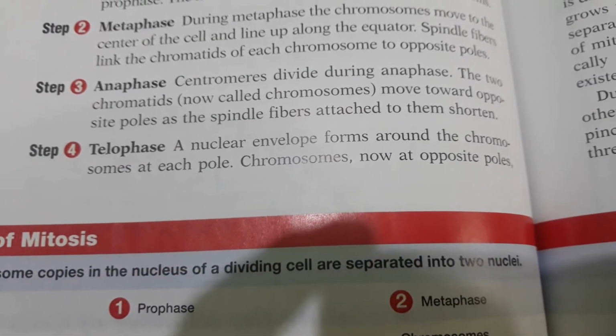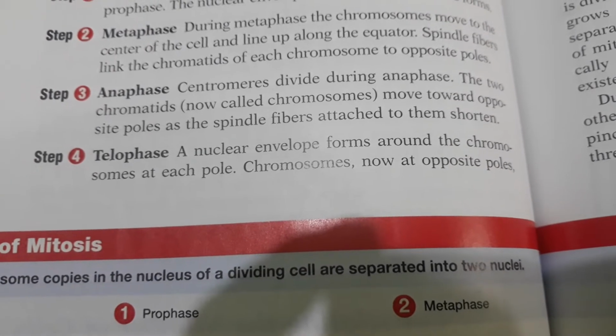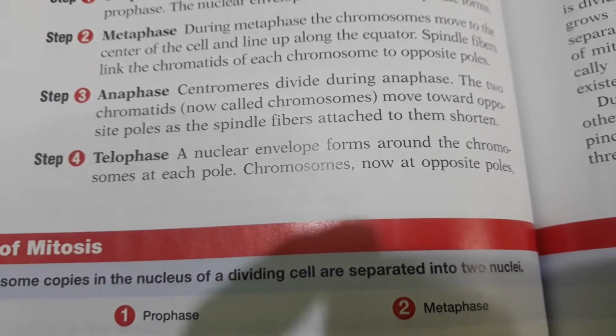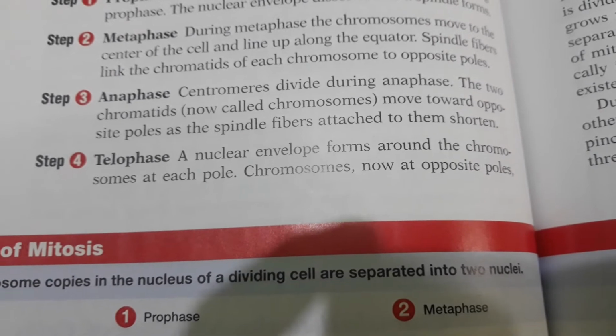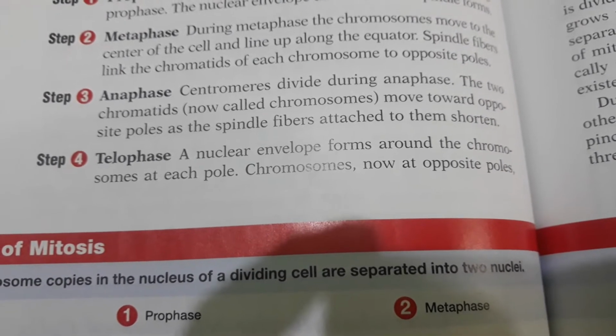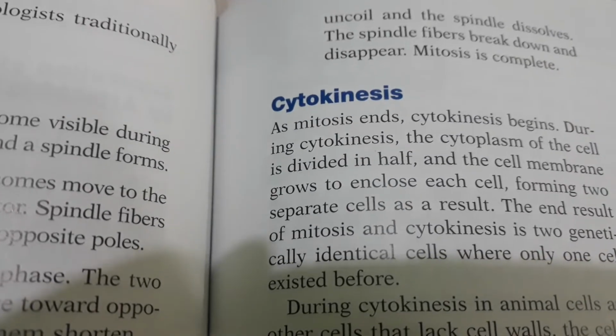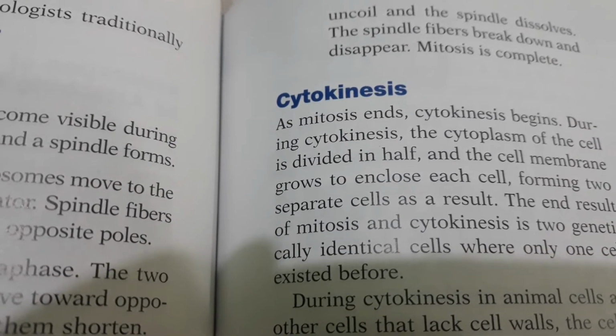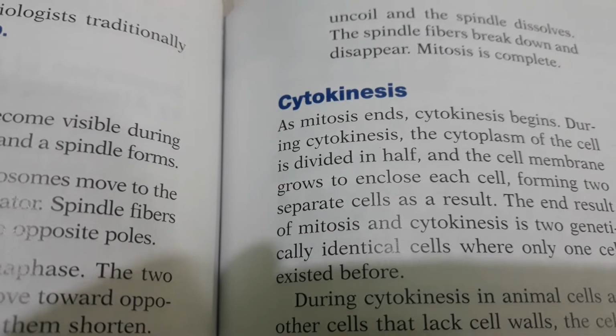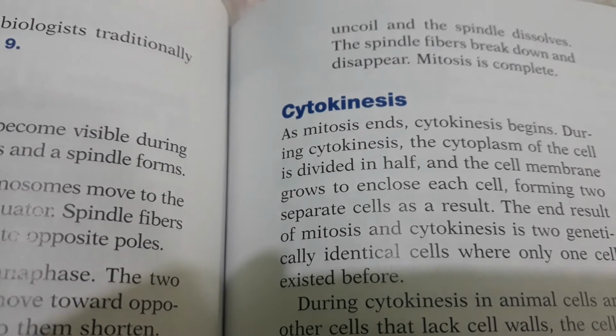Step 4. Telophase. A nuclear envelope forms around the chromosomes at each pole. Chromosomes now at opposite poles uncoil and the spindle dissolves. The spindle fibers break down and disappear. Mitosis is complete. Now let's see the diagram.